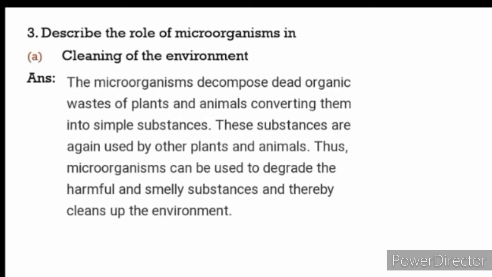So now coming to question number 3. Describe the role of microorganisms in: A, cleaning of the environment. The answer is, microorganisms decompose dead organic waste of plants and animals, converting them into simple substances. These substances are again used by other plants and animals. Thus, microorganisms can be used to degrade harmful and smelly substances and thereby clean up the environment.